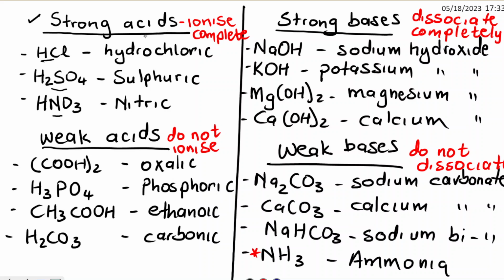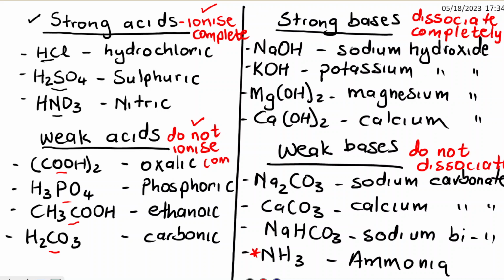These ones are your strong acids. Why do we call them strong acids? Because they ionize completely in a solution. Look at your weak acids. You have oxalic acid, phosphoric acid, ethanoic acid, carbonic acid. All of these are your weak acids. Why? Because they do not ionize completely in a solution.